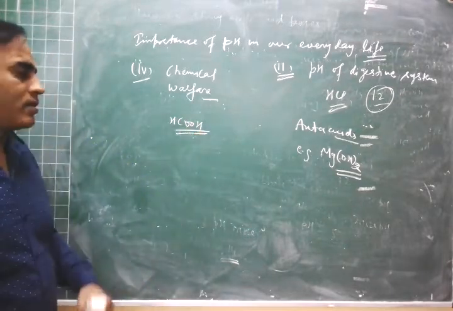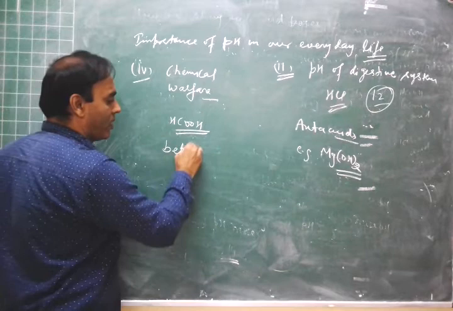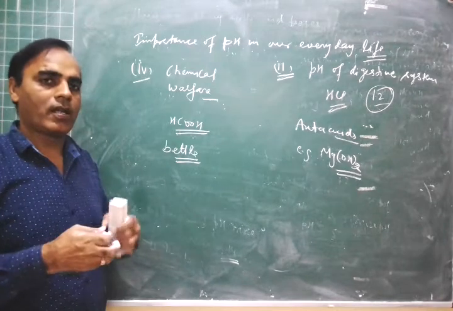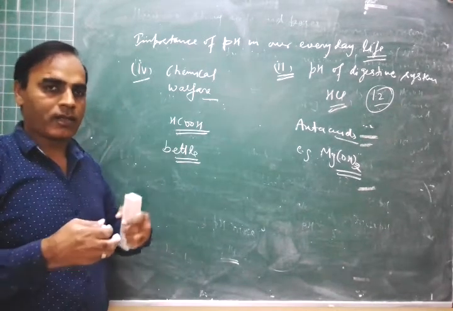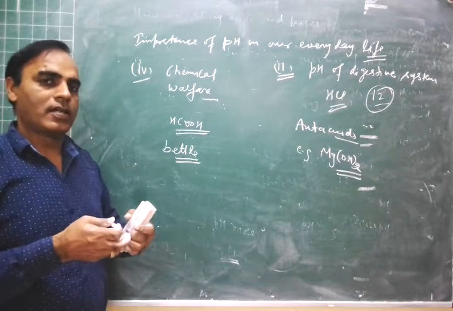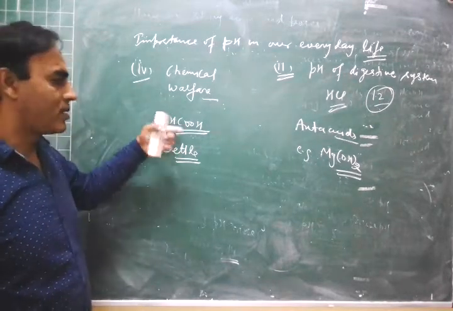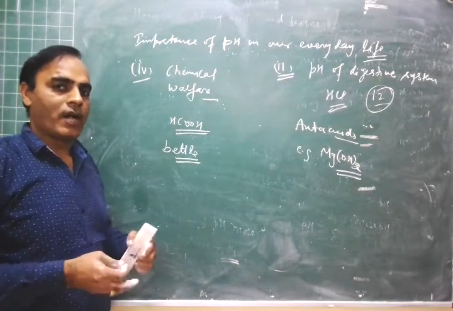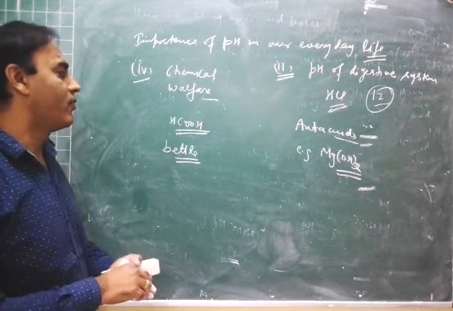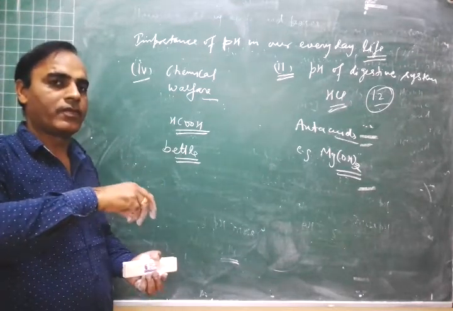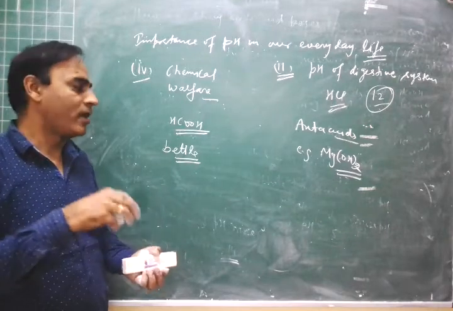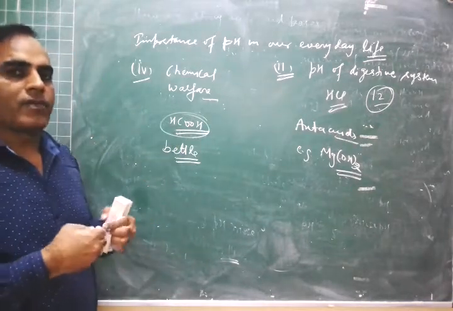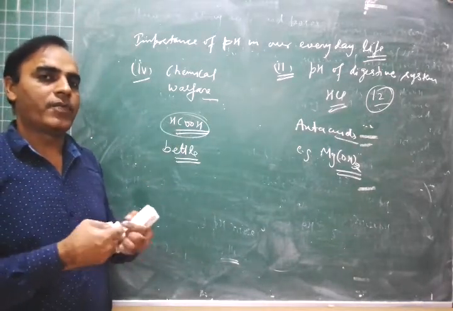Similarly, when we touch the leaves of the nettle plant, the spikes are there, and they secrete the same acid, methanoic acid, which gives irritation and pain to that part. The best remedy is to rub that part with some base like baking soda, which neutralizes this acid, and we get relief from the pain, irritation and inflammation at the affected area.